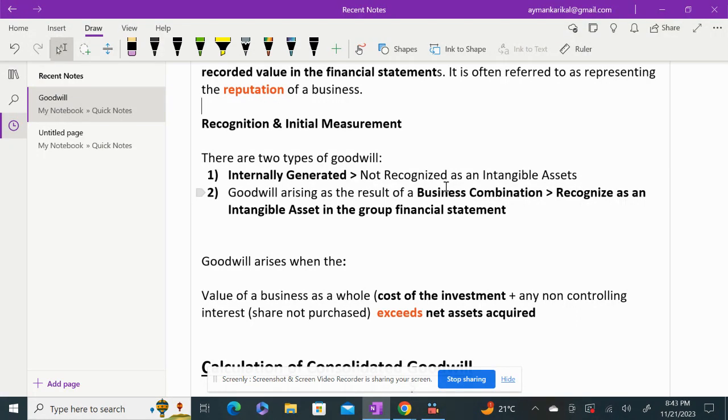Suppose you are running a restaurant for, let us say, the last 5 to 10 years, and you have obtained good ratings on, let us say, Zomato or Google reviews. This could be because of you providing tasty food or giving quick serving, or you have a variety of dishes which is not available in other restaurants.